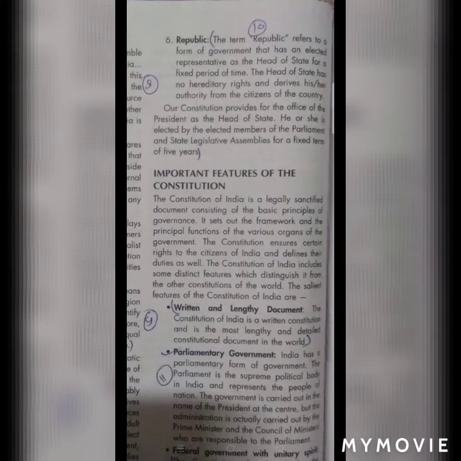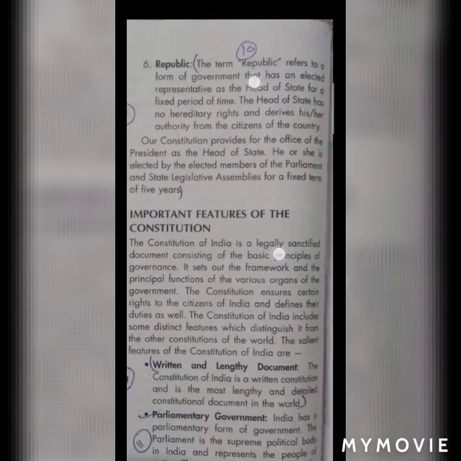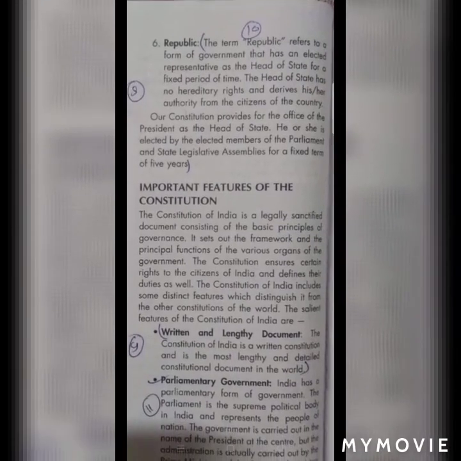The next point is printed in capital letters, and that is the last one, known as republic. The term republic refers to a form of government that has an elected representative as the head of the state for a fixed period of time. The head of the state has no hereditary rights and derives his or her authority from the citizens of the country. So really, the word republic means the head of the state is elected by the people.